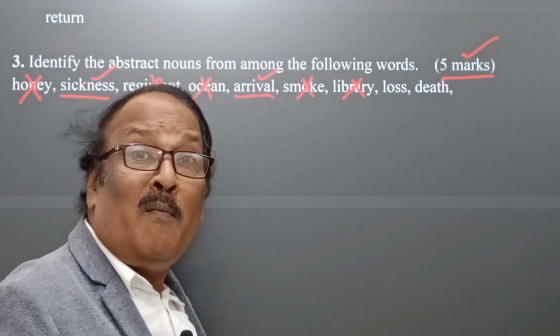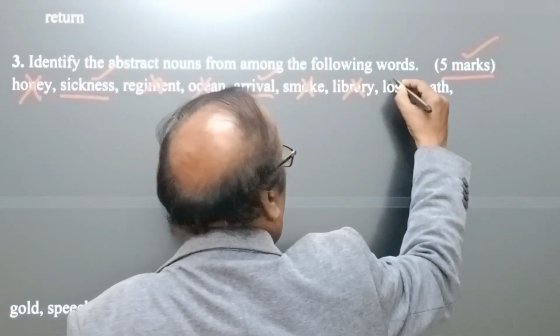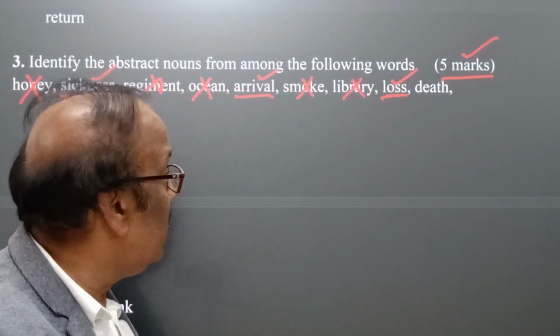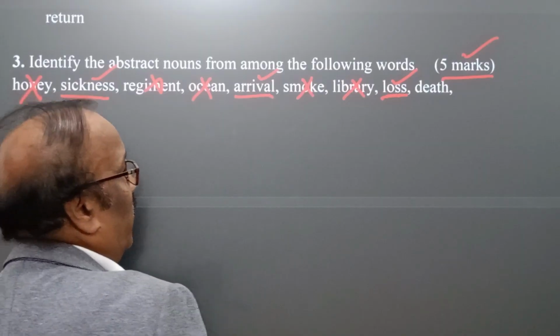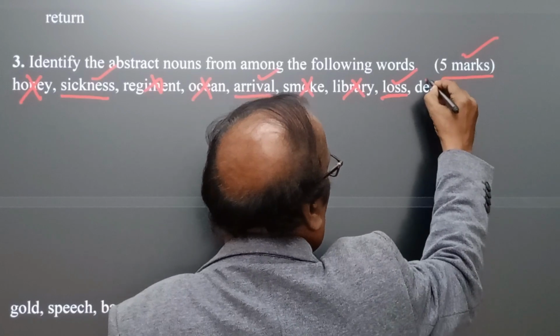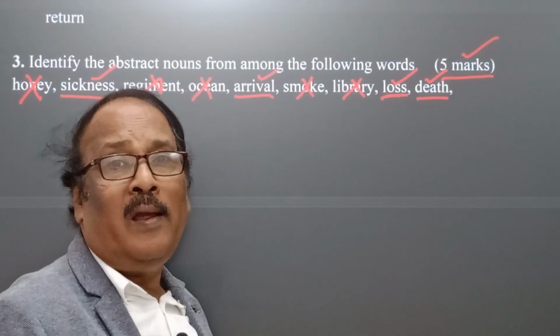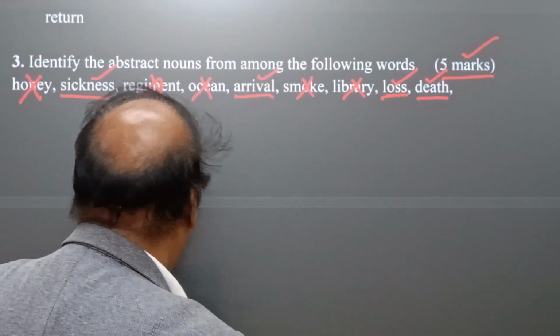It comes from the word lose, therefore it is an abstract noun. And death also an abstract noun. It comes from the word die. Die is the verb, death is the abstract noun.